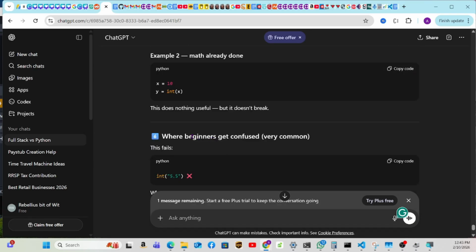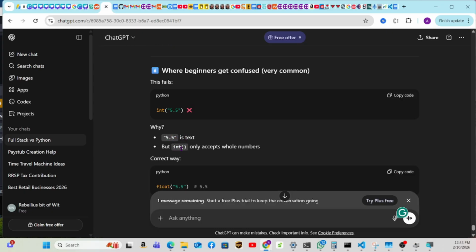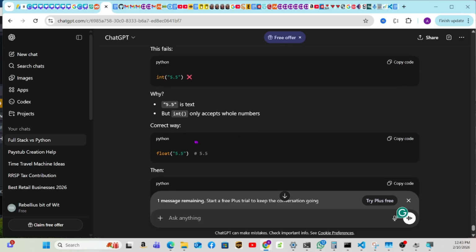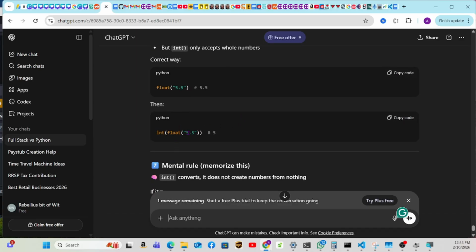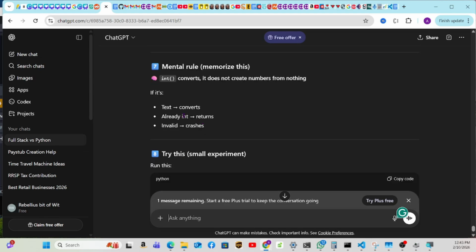Okay, so where beginners are confused, very common, these fails. int("5.5"). Why? 5.5 is text, but int only accepts whole numbers. Correct: it's float 5.5, then Python int(float) gives 5. Mental rule, memorize this: int converts, it does not create numbers from nothing. If it's text, it converts. If it's already an int, it returns it. Invalid, crash.